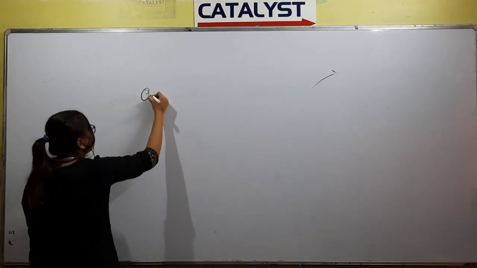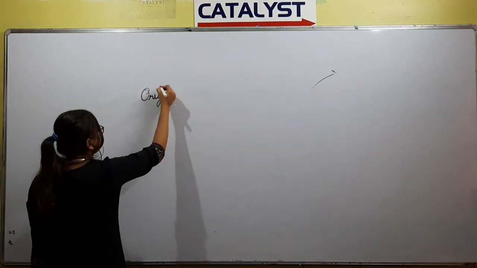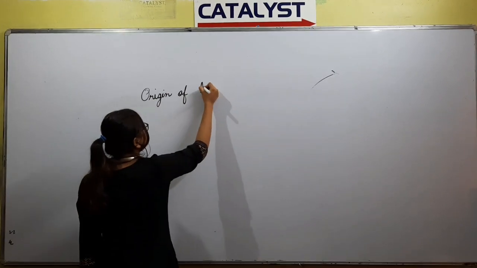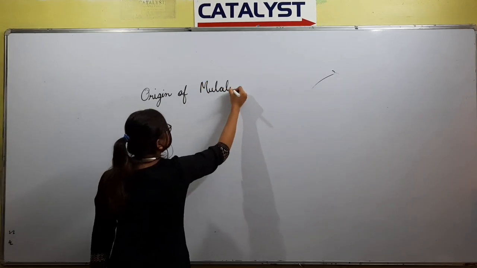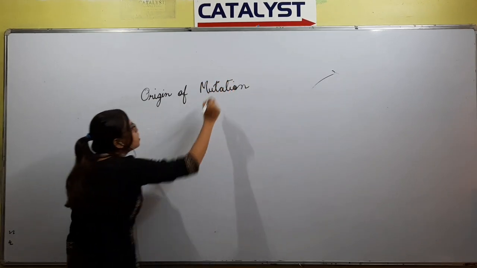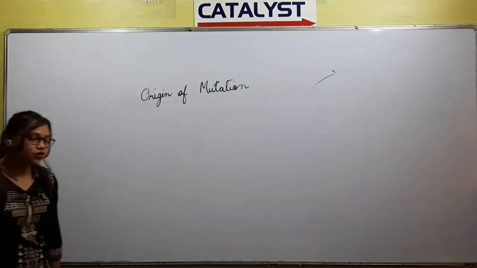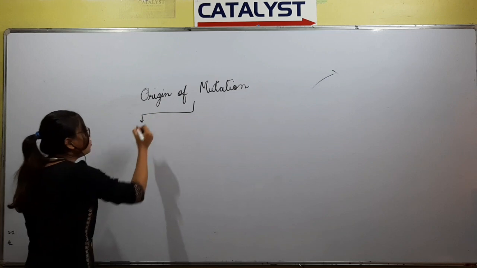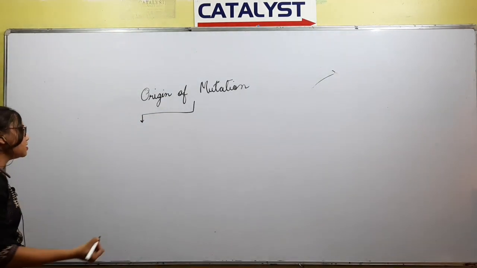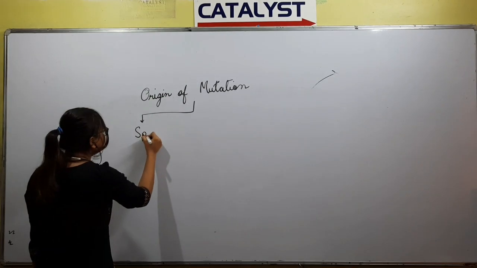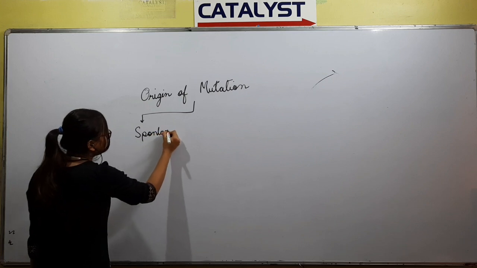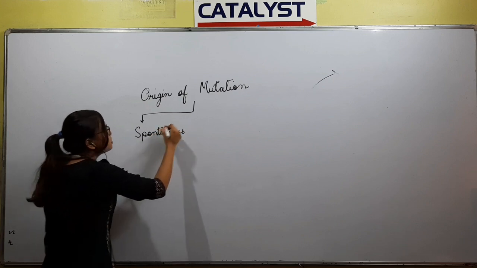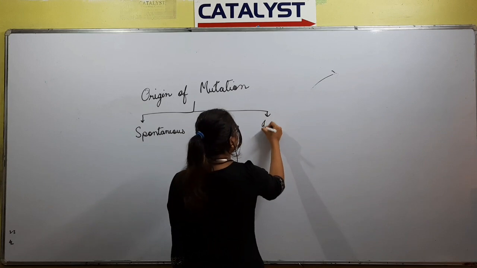So the next topic is origin of mutation. Coming to the point, why does mutation occur? Mutation can occur due to two reasons. First is spontaneous mutation and second one is induced mutation.